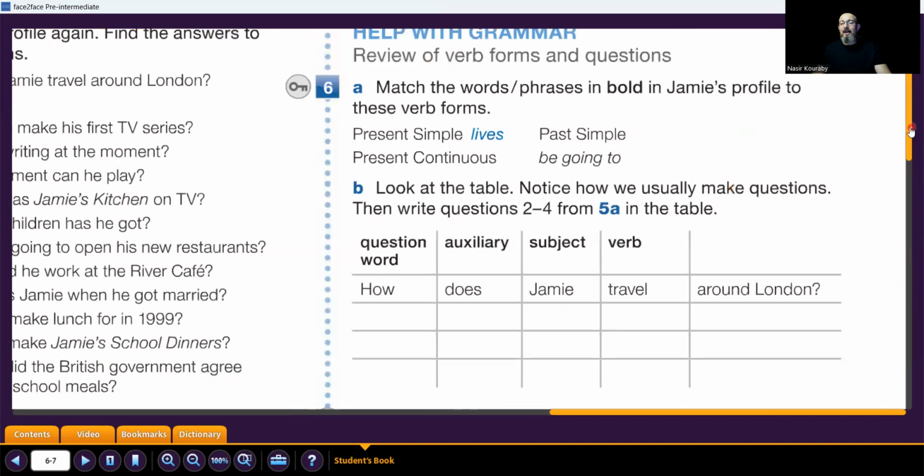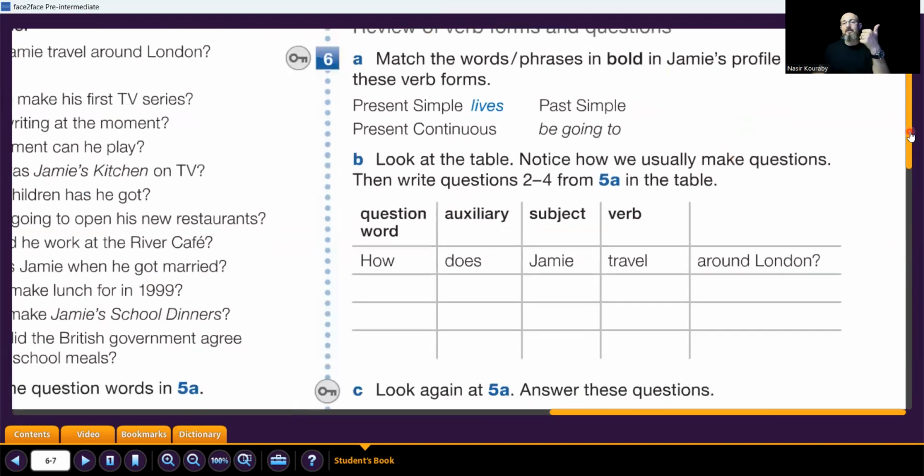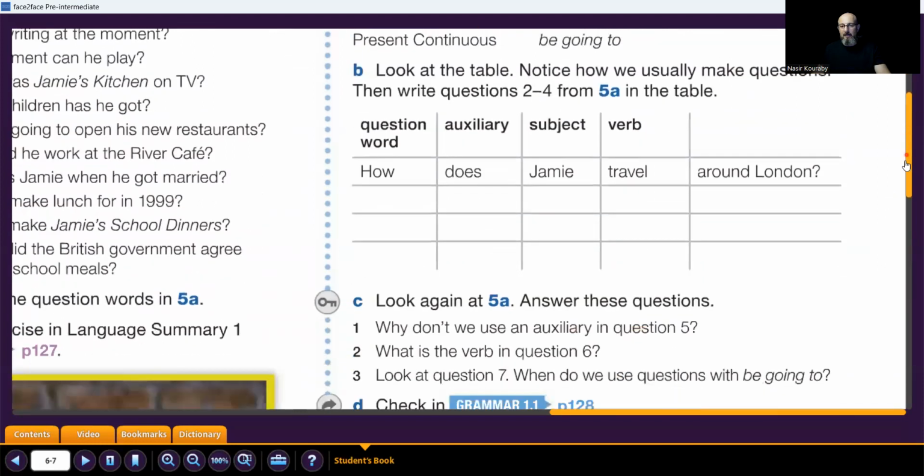Of course, if you have any problem with present simple, past simple, present continuous, can, go to the elementary book, guys, and check the lesson that has these grammar units, and review them. Why? Because it's very important. In every book, we start by reviewing all the grammar, the tenses that we studied in the previous book. So it's very important to understand them all. After that, you can continue with us here.